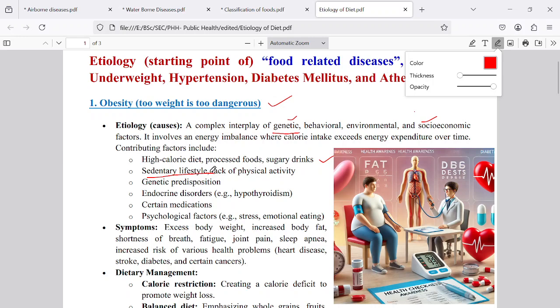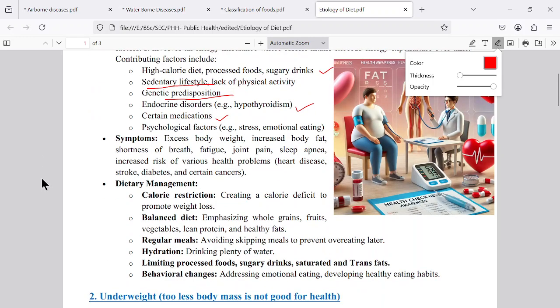So genetic problems are also there. The parents are also a reason for these obesity problems. Sometimes the endocrine gland secretions, improper secretion of endocrine glands, also lead to endocrine disorders. Certain medications: sometimes some people are suffering with some dangerous disease. They consume some medicines. Due to those medicines, their body weight increases, and that leads to obesity.